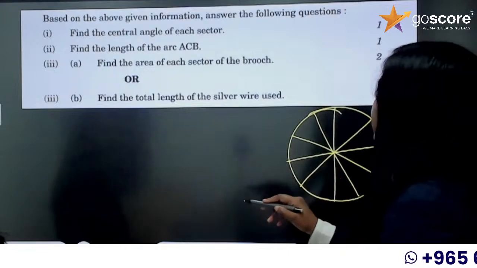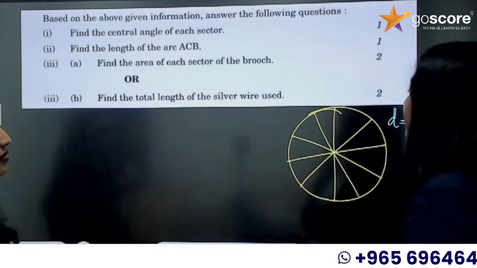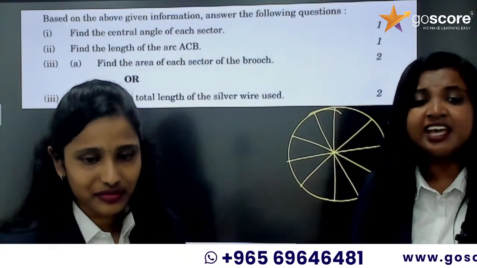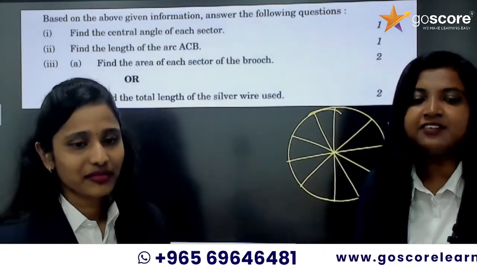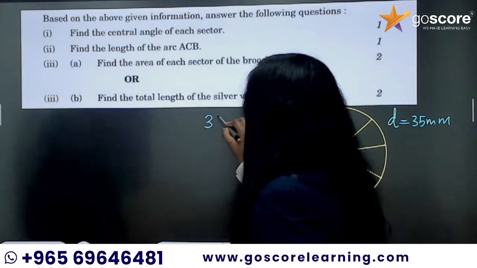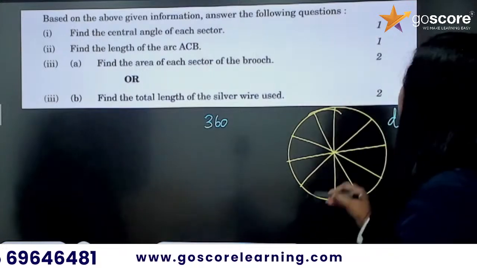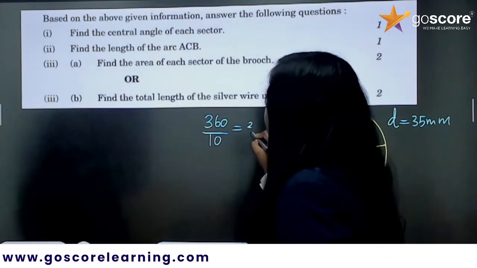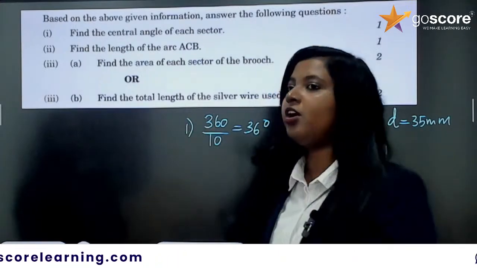So what is going to be theta? What is the complete angle? It's a circle. It's 360. So 360 is divided into 10 equal parts, so it must be 360 by 10, which is 36. Very easy question and you got 1 mark very easily.